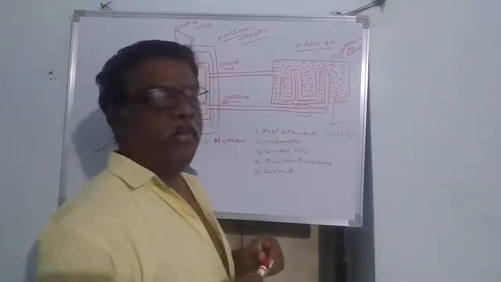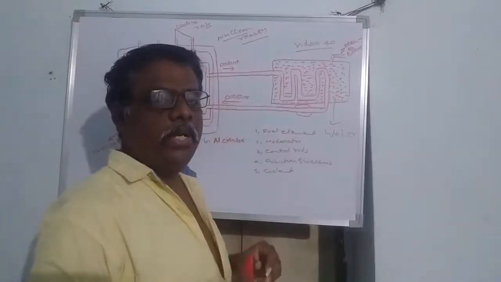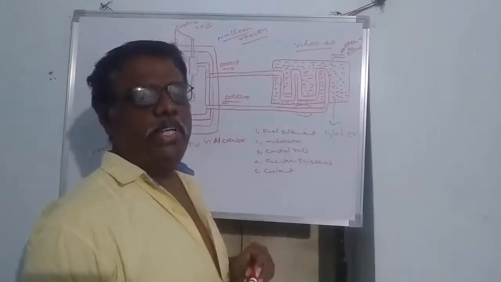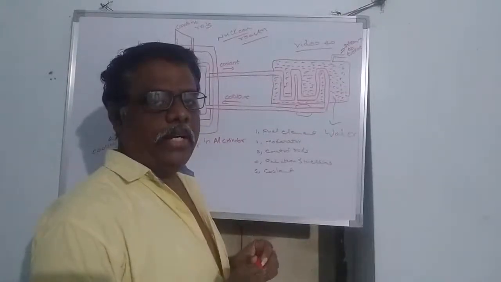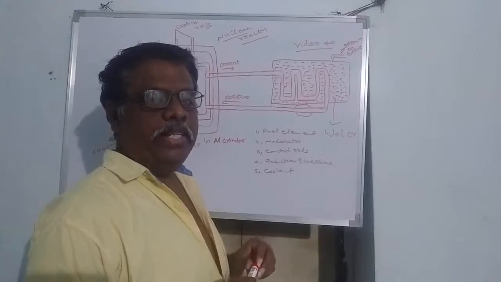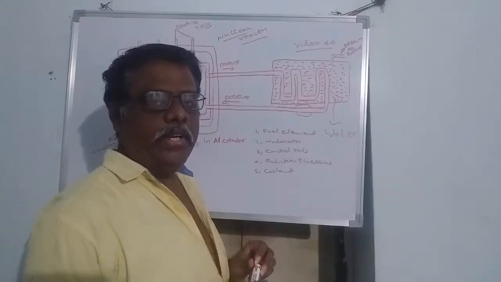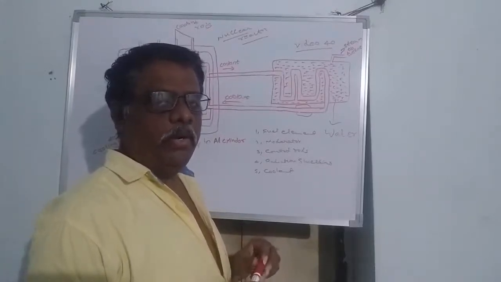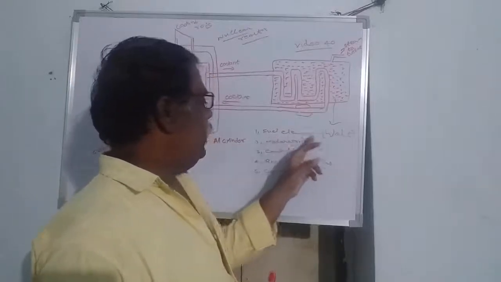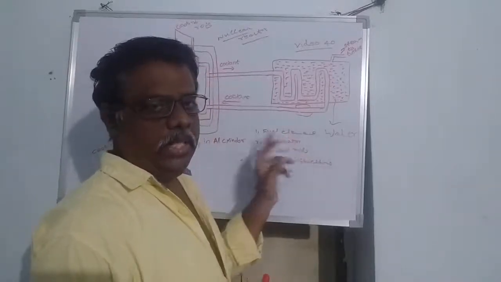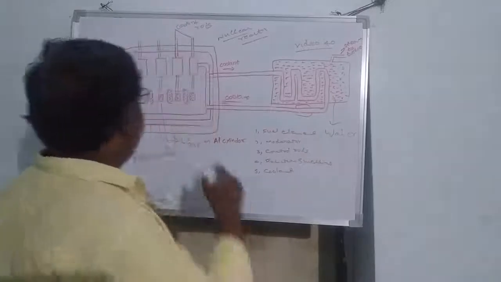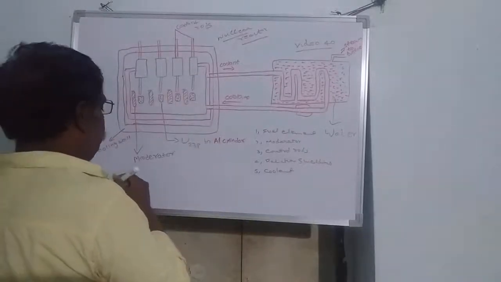Fuel elements are made in the form of aluminum cylindrical rods, nearly 1 centimeter in diameter. Inside them there will be uranium elements such as plutonium or enriched uranium-235.